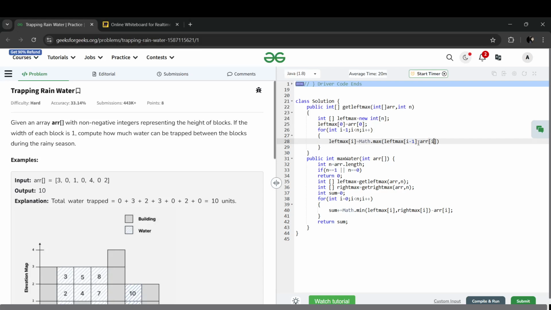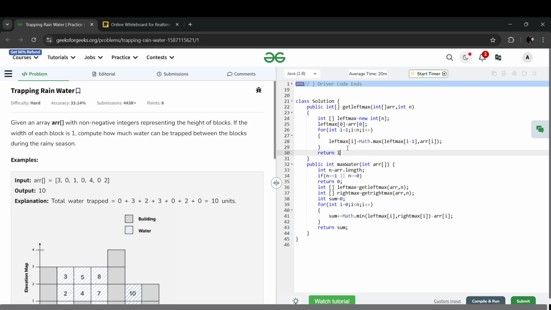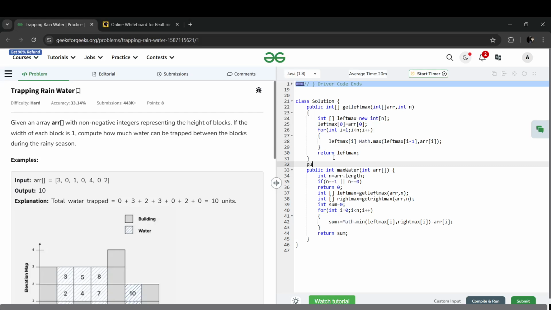You have to calculate the left max, and now let's return left max.